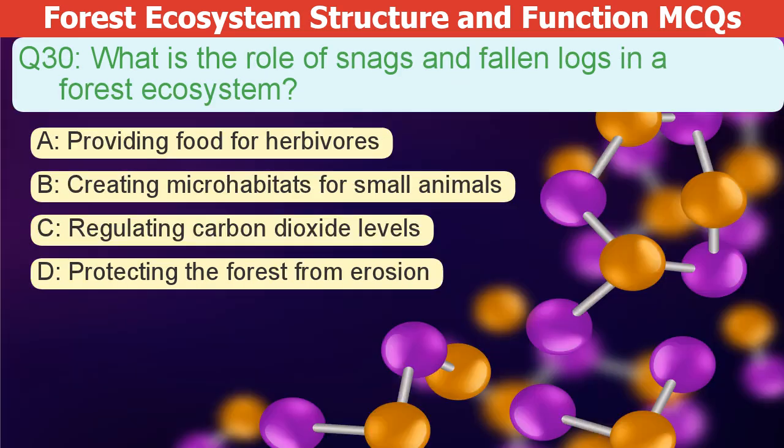What is the role of snags and fallen logs in a forest ecosystem? A. Providing food for herbivores. B. Creating microhabitats for small animals. C. Regulating carbon dioxide levels. D. Protecting the forest from erosion.